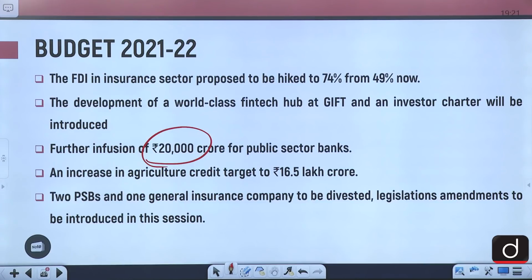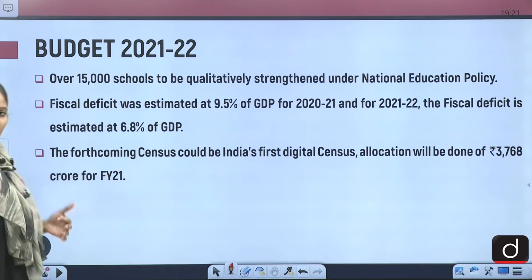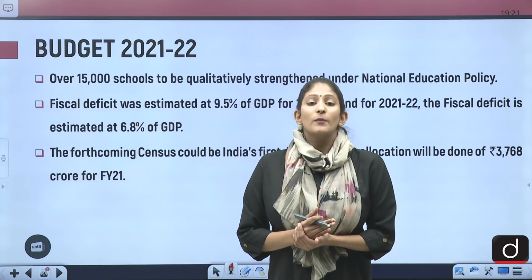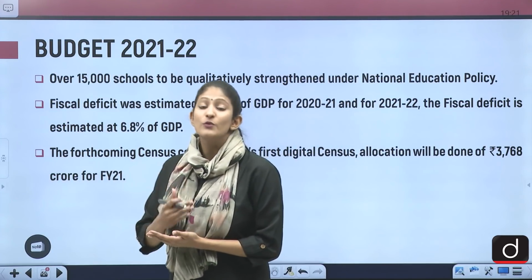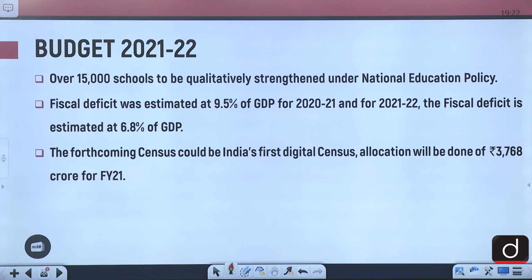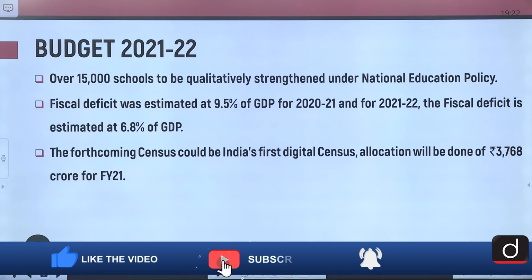2 PSBs, public sector banks, and 1 general insurance company are to be divested, with legislation amendments to be introduced in this particular session only. Over 15,000 schools are to be qualitatively strengthened under the National Education Policy. My other question for prelims to you is: which committee actually formulated the National Education Policy, under whose chairmanship? So fiscal deficit was estimated at 9.5% of GDP for 2021, and for 21-22 the fiscal deficit is estimated at 6.8% of GDP.